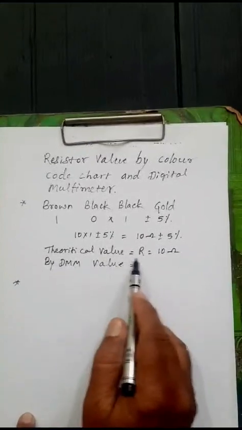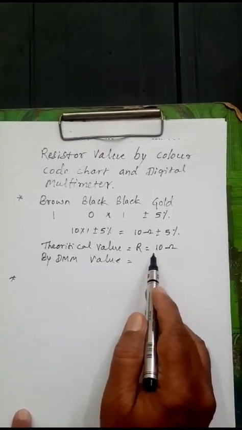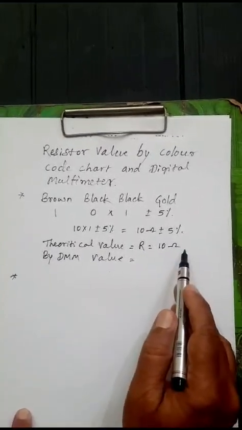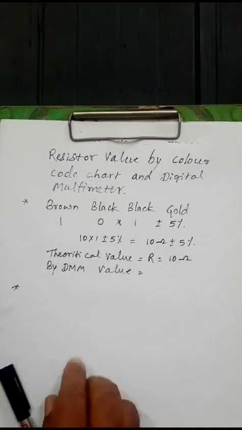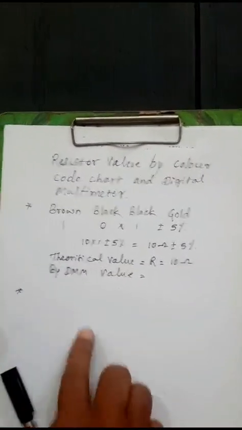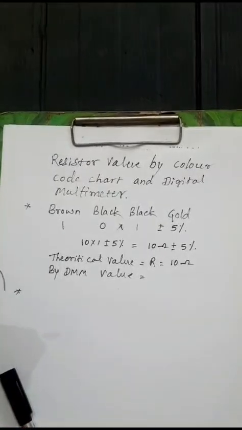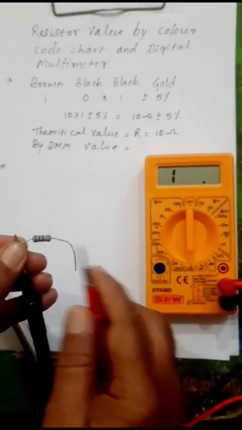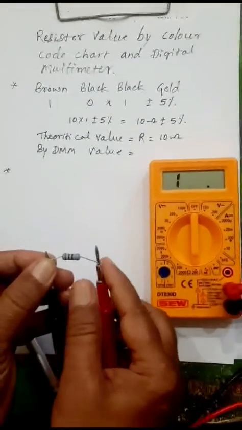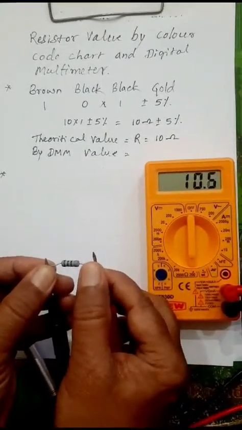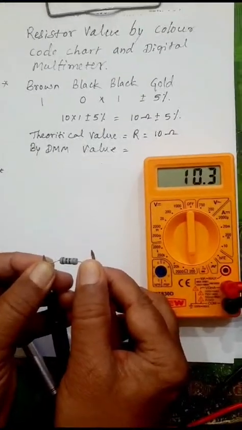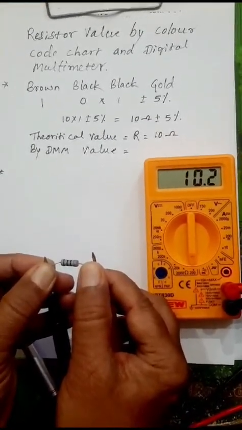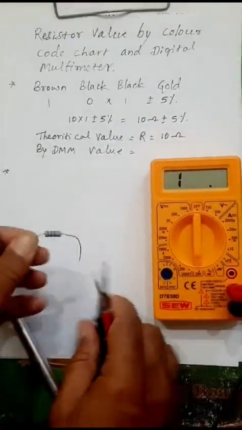The theoretical value is R equal to 10 ohm. By digital multimeter, let's check the resistor value by multimeter. The multimeter shows 10.2 ohms.